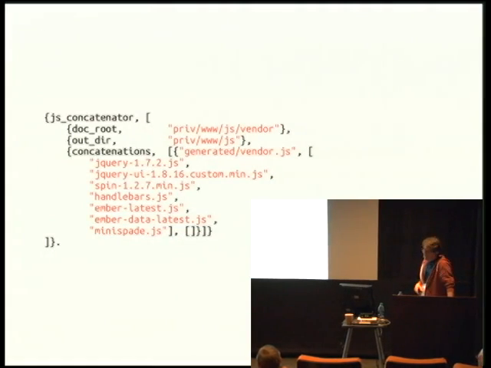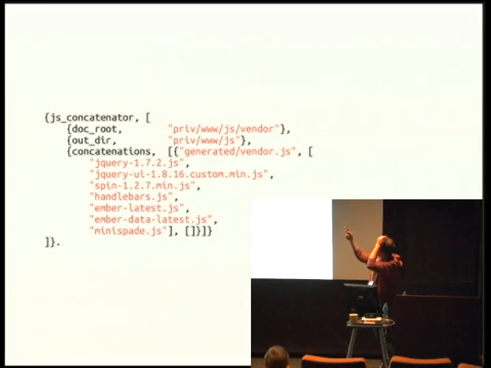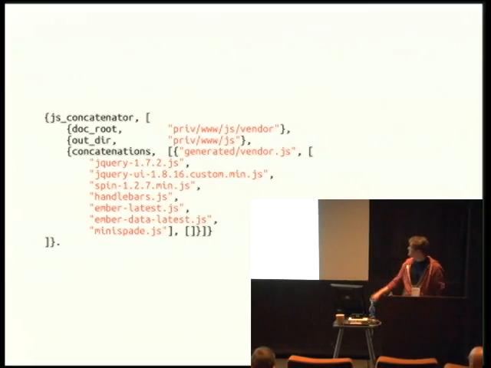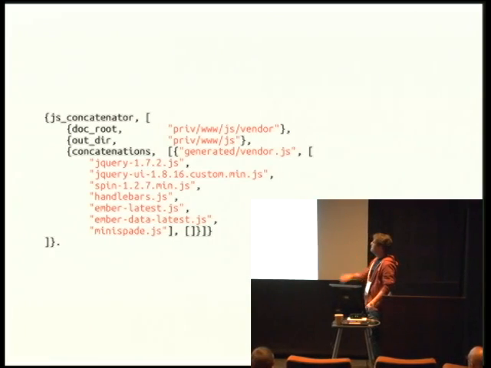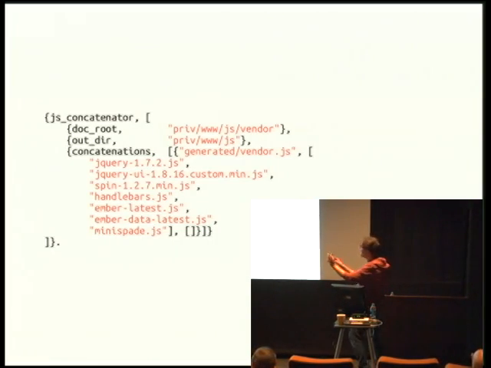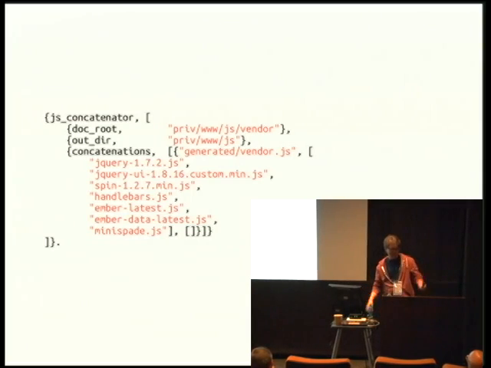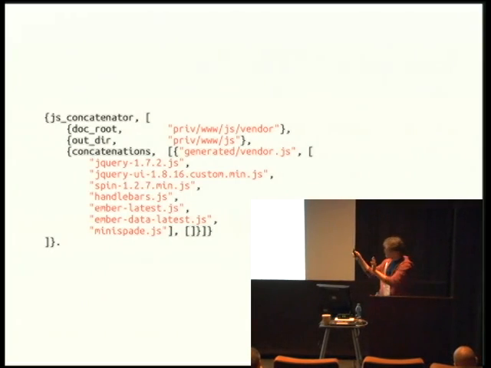So concatenation, very similar. Document root, we have a vendor root, we have an outdir where we want the JavaScript to go. We have these concatenations, so we say, I want one file called vendor.js. I want it to have jQuery, jQuery UI, spin, handlebars, Ember, Ember Data, latest, whatever, minispade, all of this stuff. So this is pretty straightforward as well. And we have examples in the README of breaking this out. So maybe I have a core framework JS, and that's got Ember and Ember Data in it. And maybe I have helpers.js, and that's got spin and handlebars and minispade or something like that. So this allows you to do this.